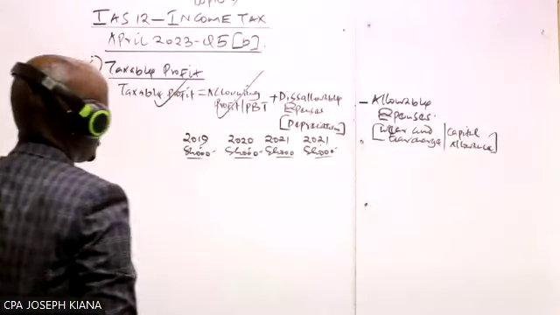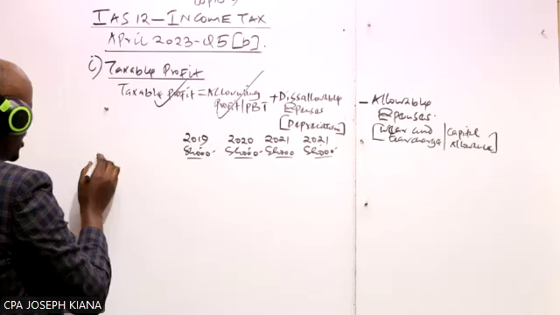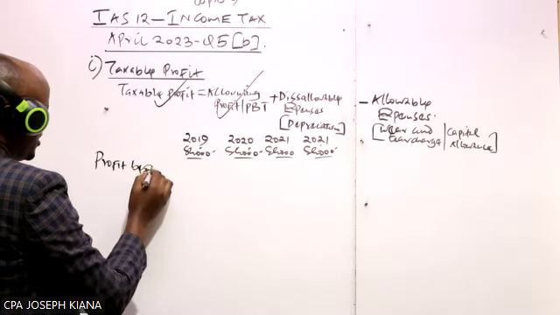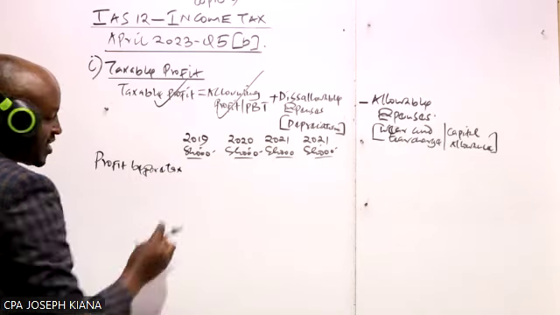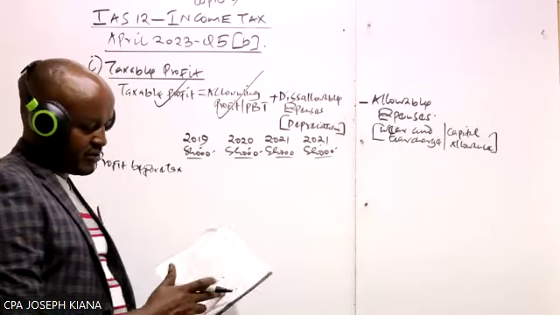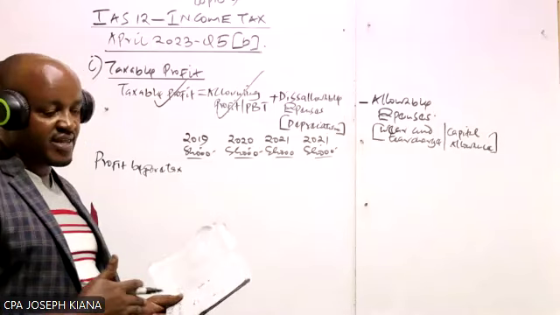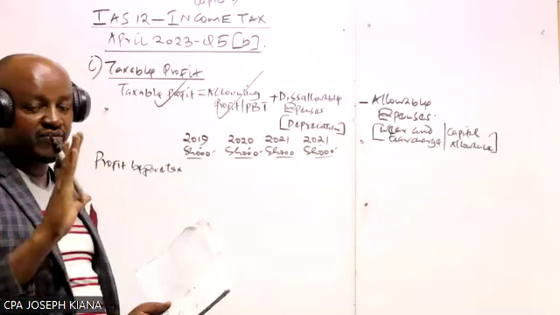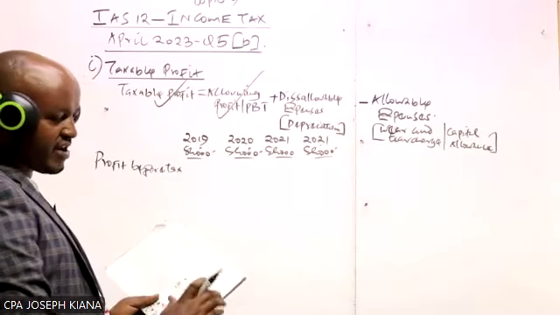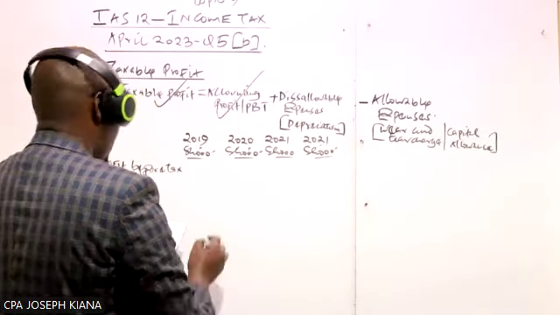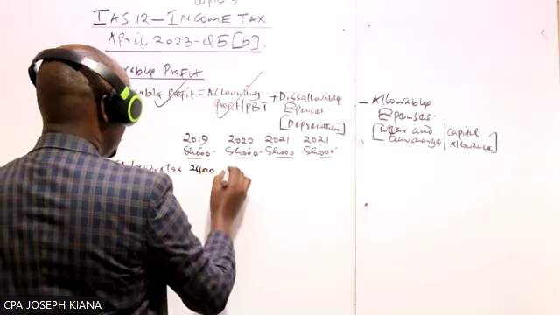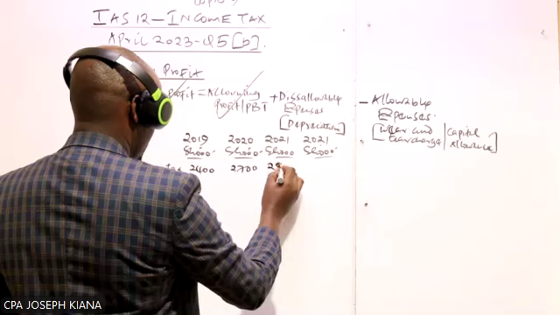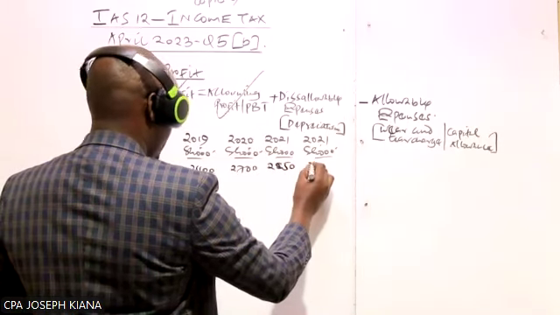We start by taking the accounting profit. The accounting profit, which I've said is the profit before tax. And don't ask where we're getting this profit before tax. I've said that the profit given here as profit after tax, that was an error. It should be accounting profit or profit before tax. So if you have the physical paper, just change that. So we have 24, we have 27, we have 2850, and then 2550.